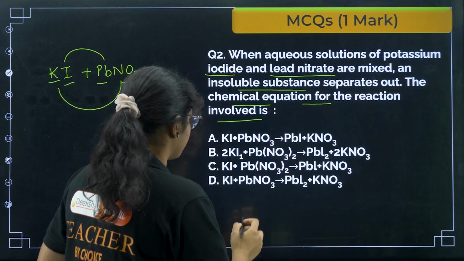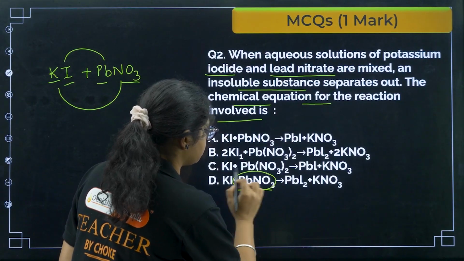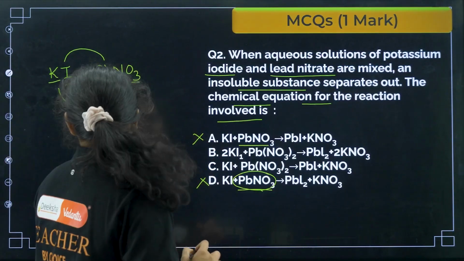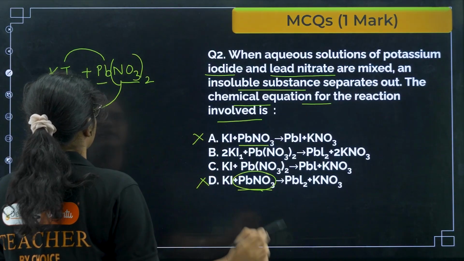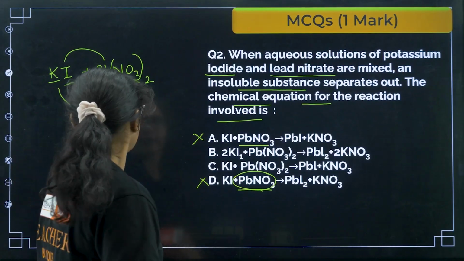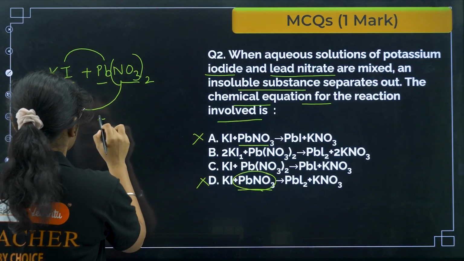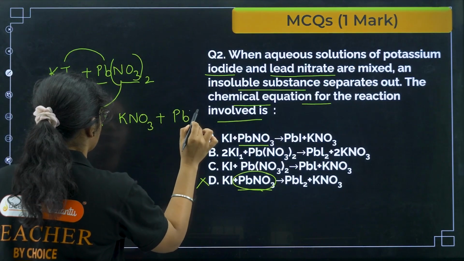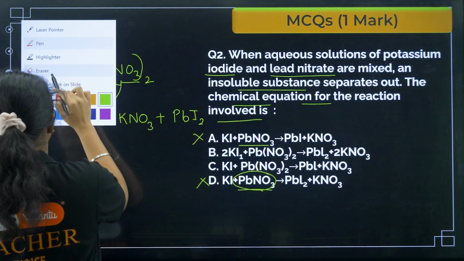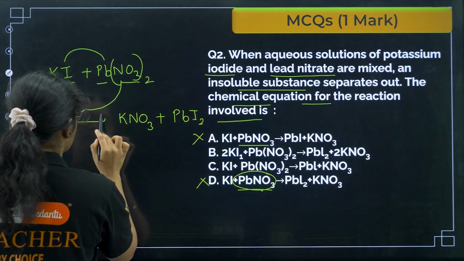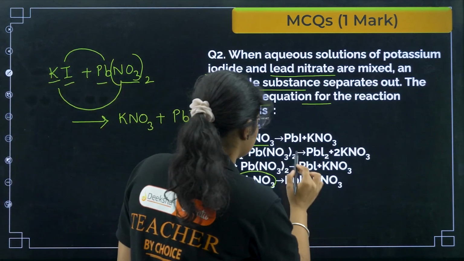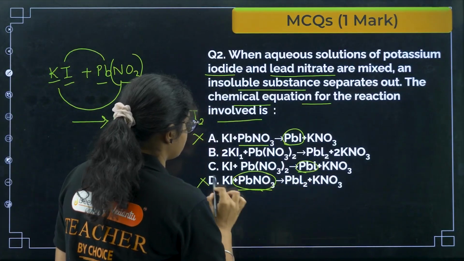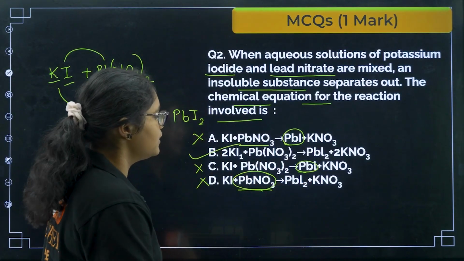Here you can see the lead nitrate formula is wrong, it is Pb(NO3)2, so we can eliminate this option. Sorry, I had also written it wrong, lead nitrate is Pb(NO3)2. Now when they react, what will I get? We will get KNO3 and PbI2, so we put an arrow and PbI2. Here the product is not given, and here also the product is not correct, so the correct answer will be option B.